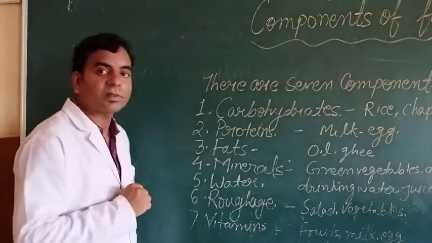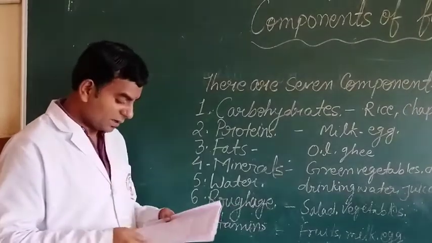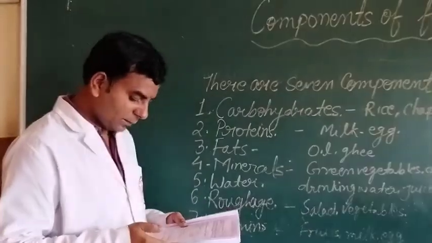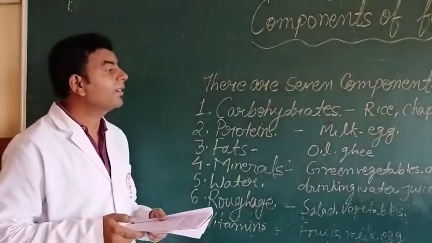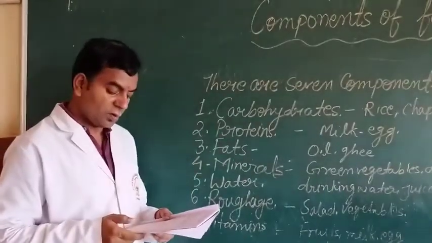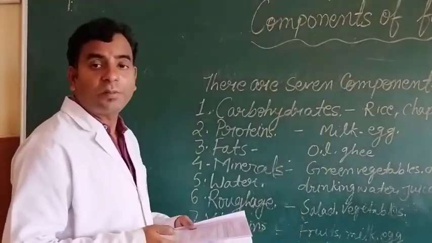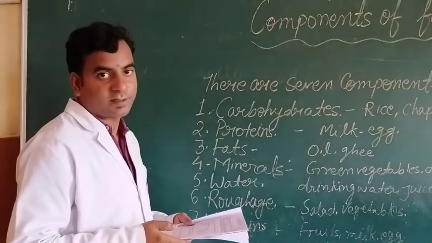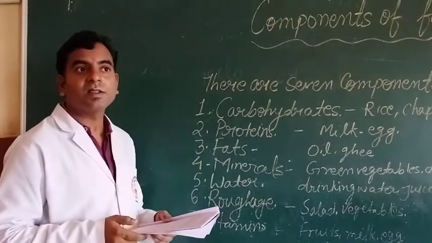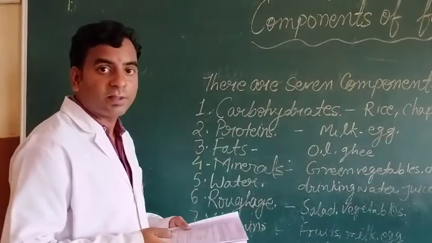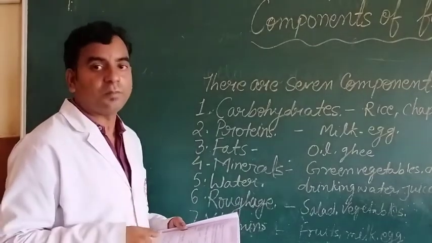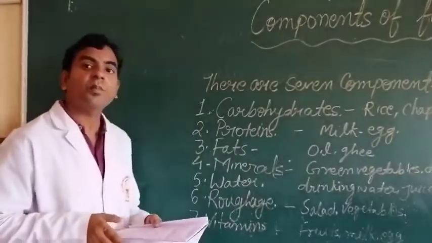The sources of carbohydrate are rice and chapati. You know, it is obtained from plants. So carbohydrates obtained from plants are in a raw form. Okay. Second, protein.